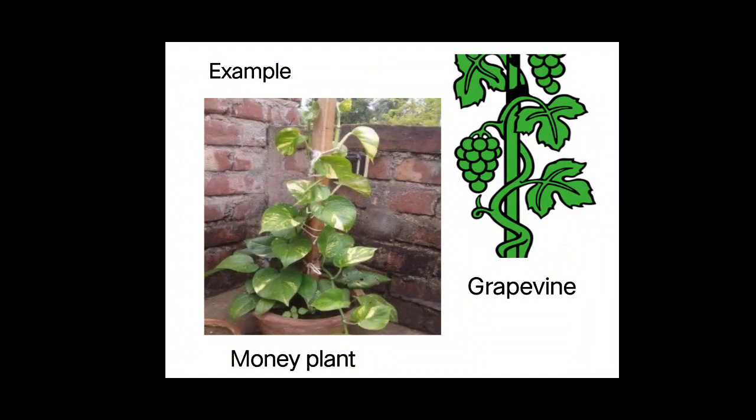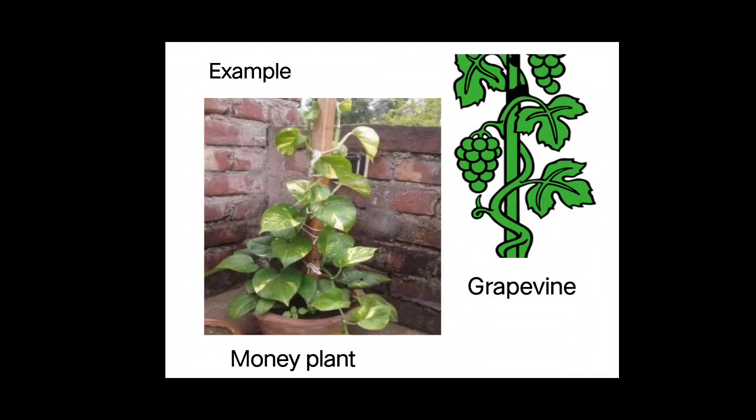Here are the two examples of climbers. Money plant. Can you see the money plant in the pot? It is having the support of a stick. Yes, and the thread is tied to the leaves so that it can stand. Otherwise, it will fall down.